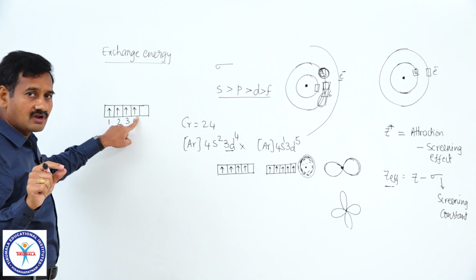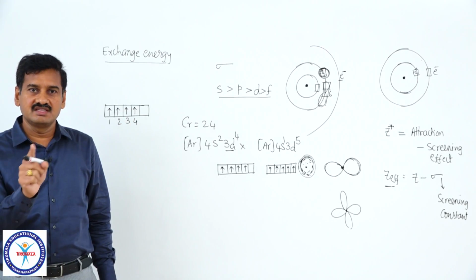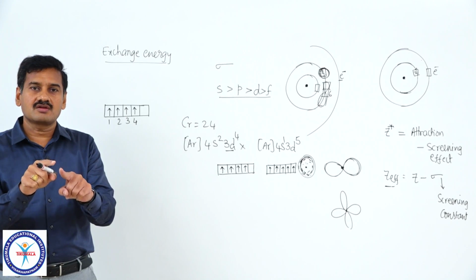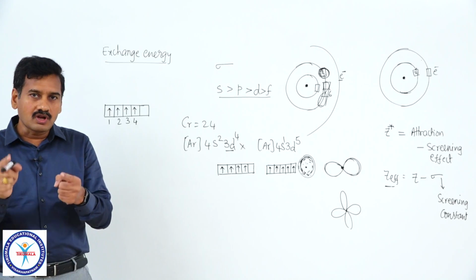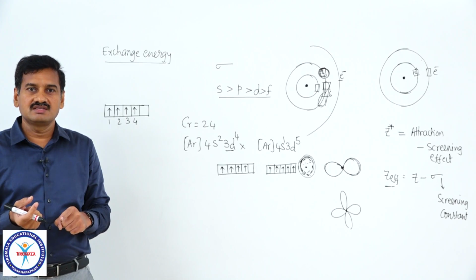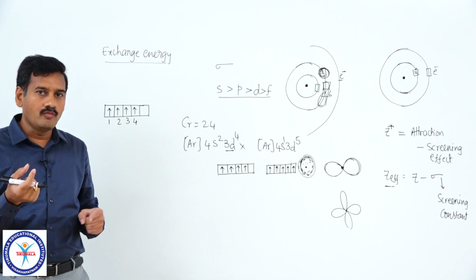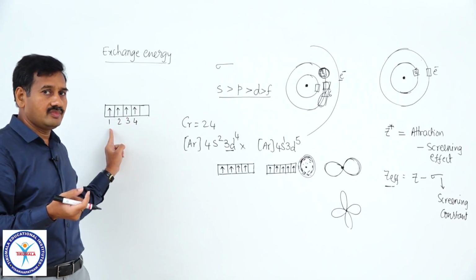So, the orbitals which are occupied with electrons with parallel spin may exchange their positions. During this exchange, electrons may lose a certain amount of energy. If more number of exchanges are possible, more is the loss in energy, hence stability of the atom is more. Then tell me how many such exchanges are possible with the d4 configuration.